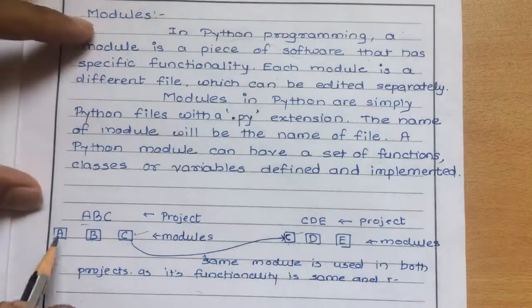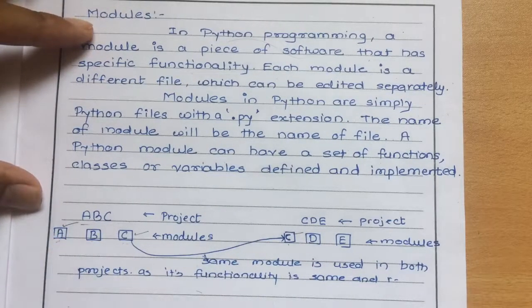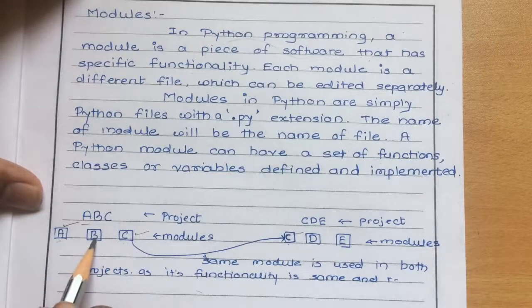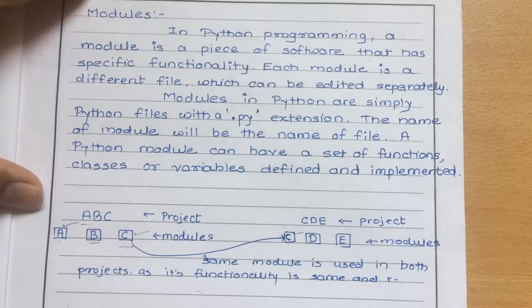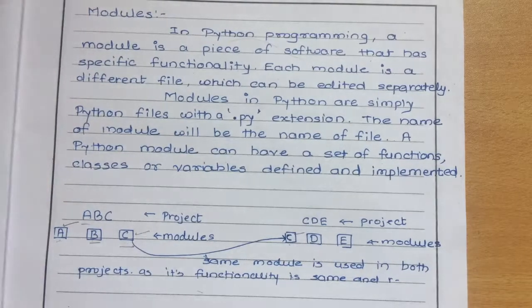And suppose I make changes in module A, then it won't affect modules B and C. That is, changes made in one module will not affect another module. So these are the two basic benefits of writing modules. The first benefit is that we can reuse modules, and the second benefit is that changes made in one module will not affect another module. So this is the basic concept of module. Normally a module is nothing but a simple file written with the extension .py. It is a simple Python file.